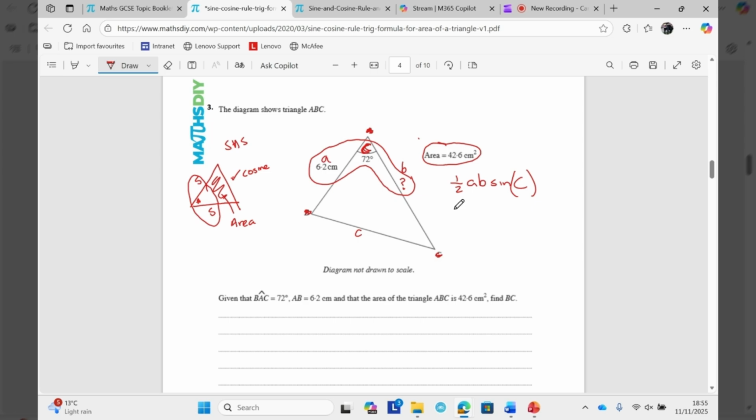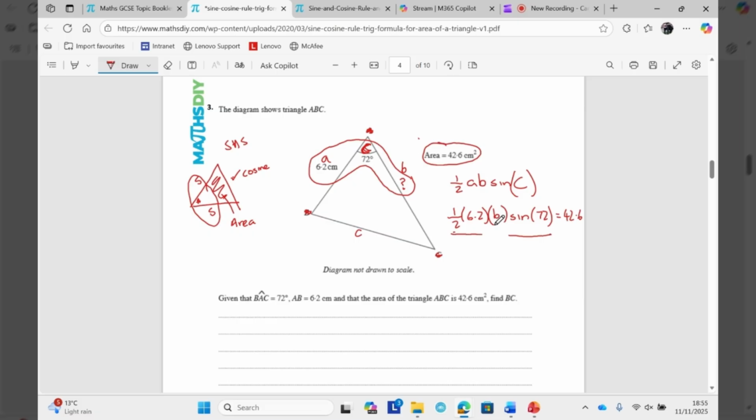So I am going half A, B, which I don't know, sine C equals 42.6. I would now put all this into your calculator. Half times 6.2 times sine 72.